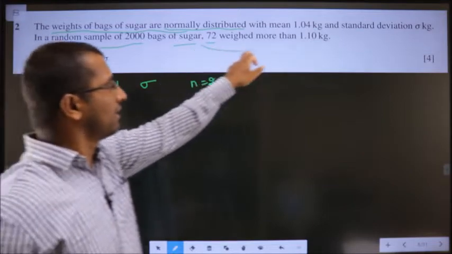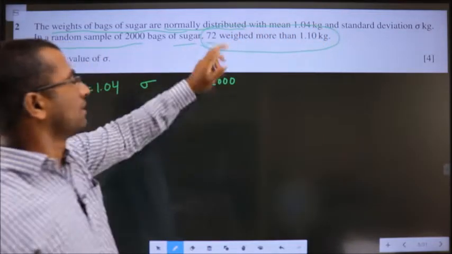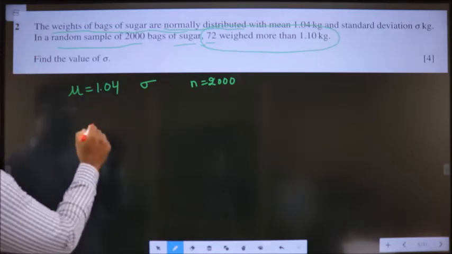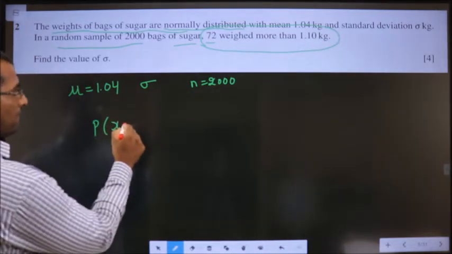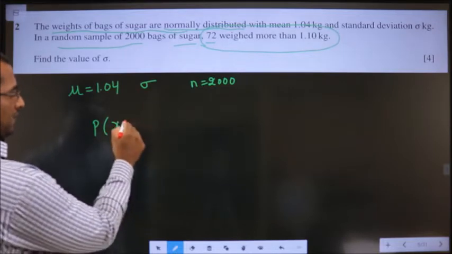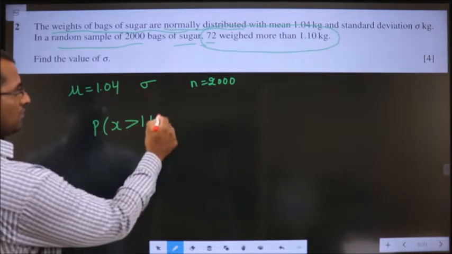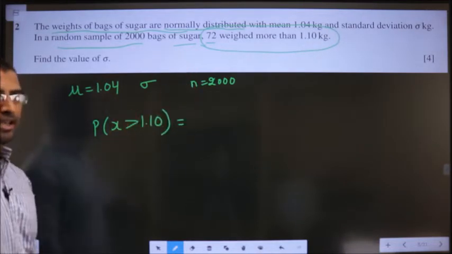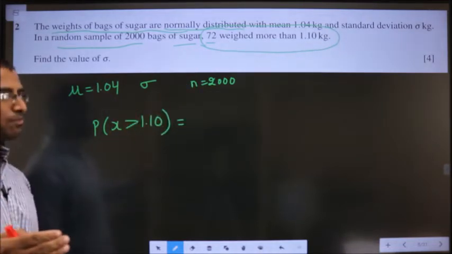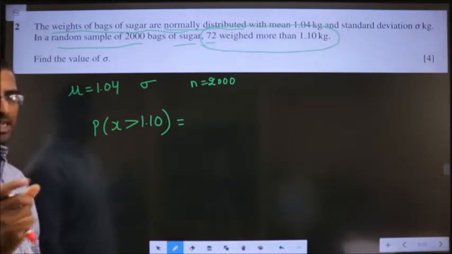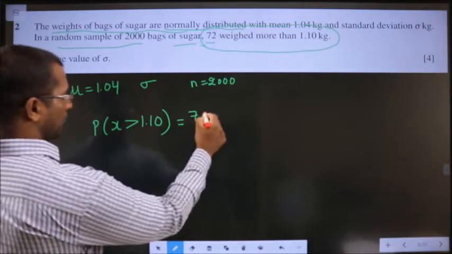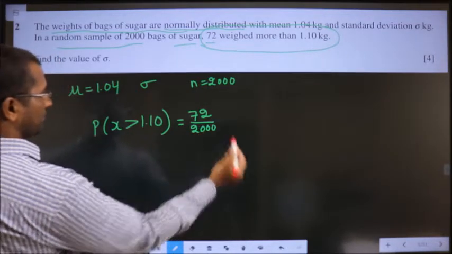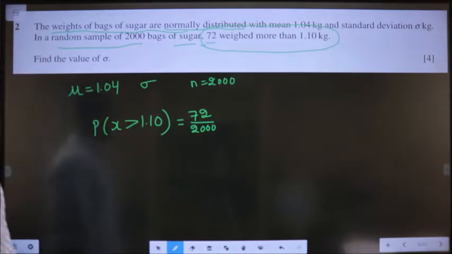How do I write this in mathematical form? P of X greater than 1.10 is given. Out of 2000, 72 bags weigh more than 1.10. So the probability will be 72 over the total, that is 2000. Okay.